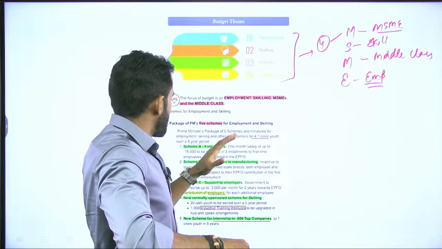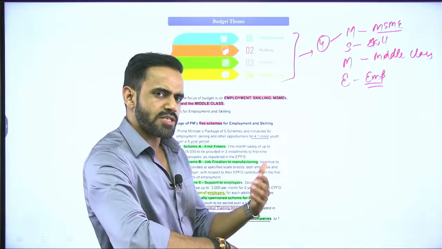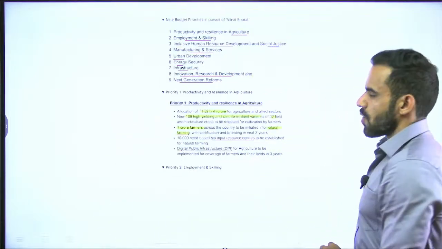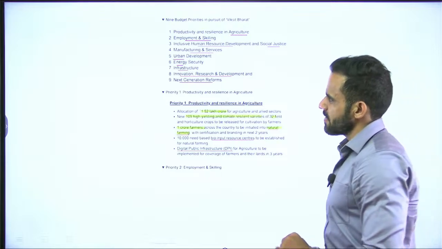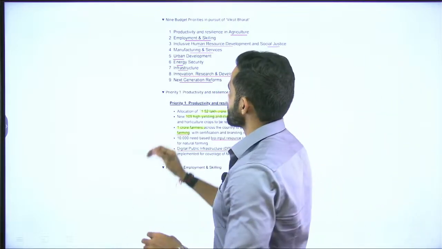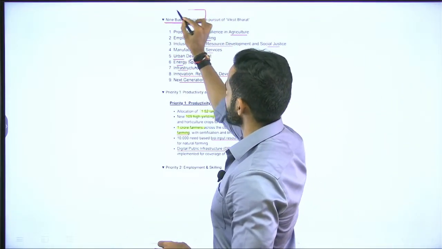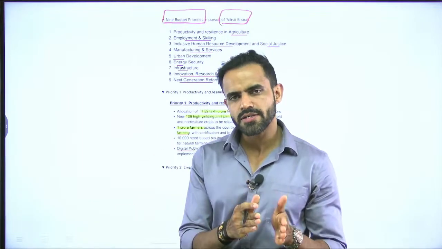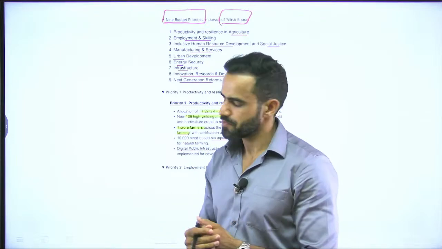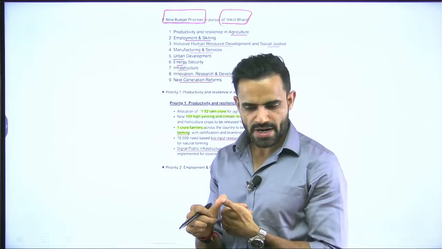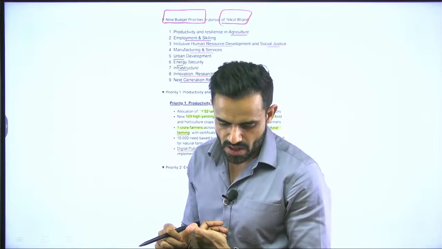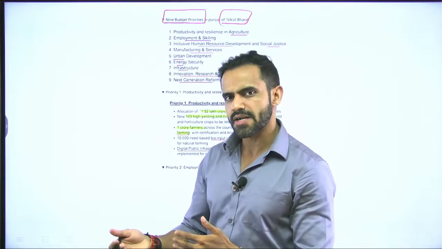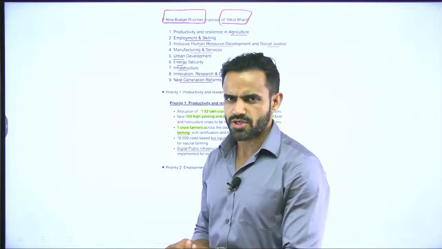Now understand, for employment, for skill, the government has announced various schemes. First and foremost, let us try to understand what are the major priorities of the budget. So again a very simple question can be asked, what are the major priorities of the budget? The government has specified 9 priorities of the budget in the pursuit of Viksit Bharat, that means 9 priorities for the developed India. So two questions can be asked: how many priorities are there, that is 9 priorities. The second question can be which are those 9 priorities, that means which of them is a priority or not a priority. These kinds of basic questions can be asked.